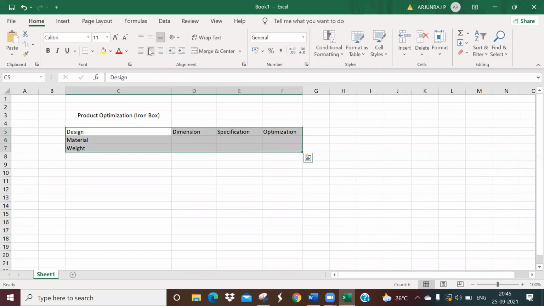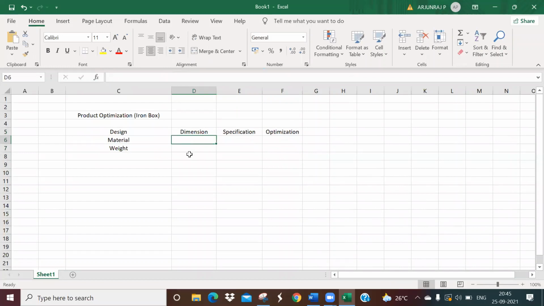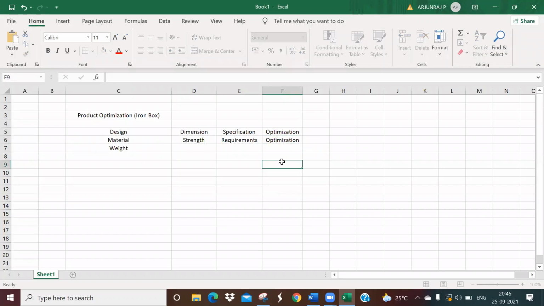And optimization is also with respect to the material. So how to choose the material from the strength point of view? The material should have the strength, and it should also meet the requirements. Requirement is nothing but the specifications, related to the criteria, and again this is also optimization.